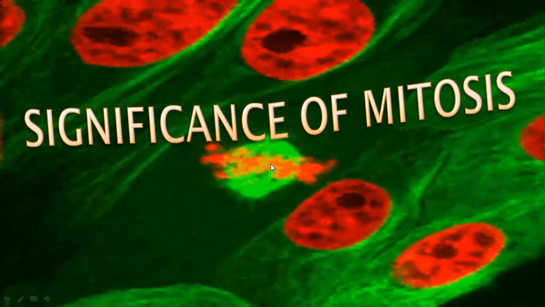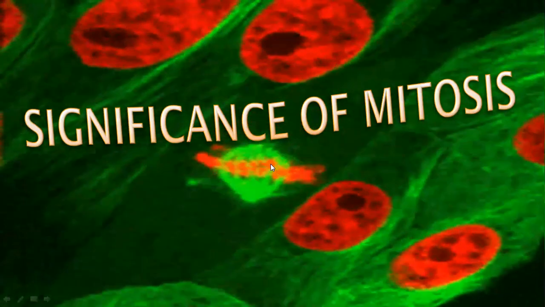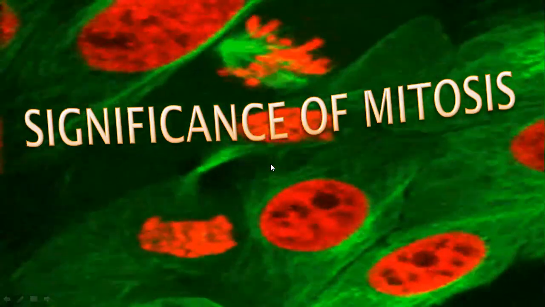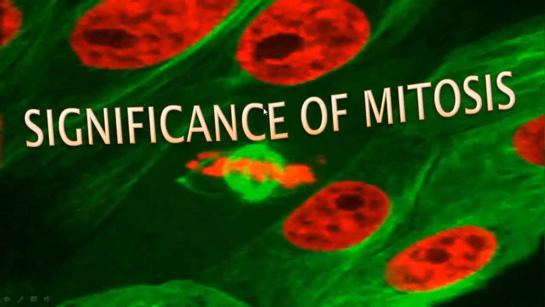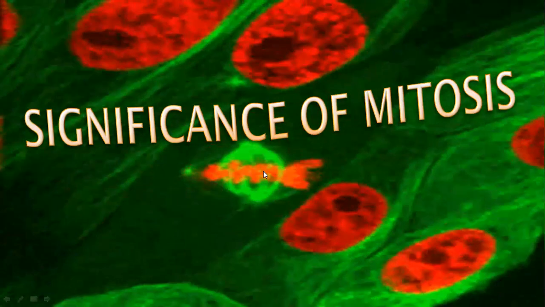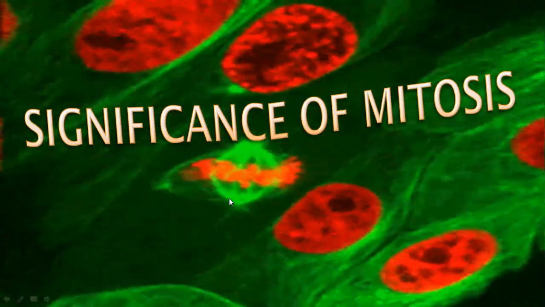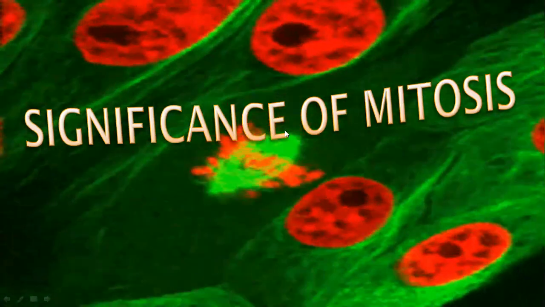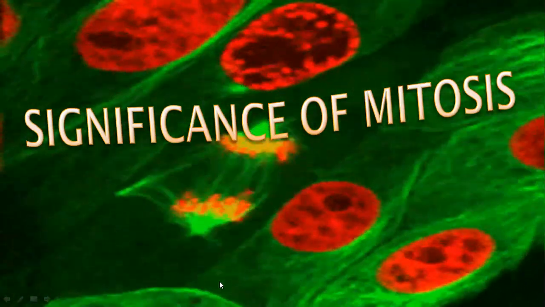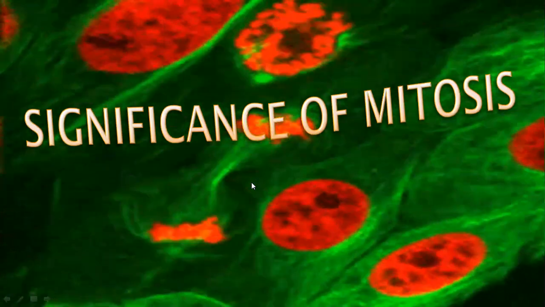In prokaryotic cell, mitosis is not done because there is no proper nucleus and no spindle fibers are formed. So you can see here in the cell for your review that the chromosomes are dividing by pulling the spindle fibers on both of the sides, and at the end that is divided into two equal cells.